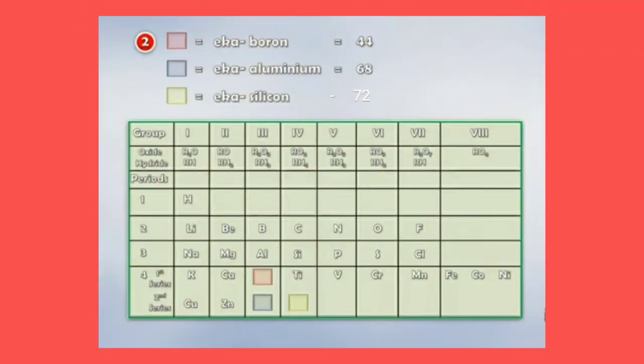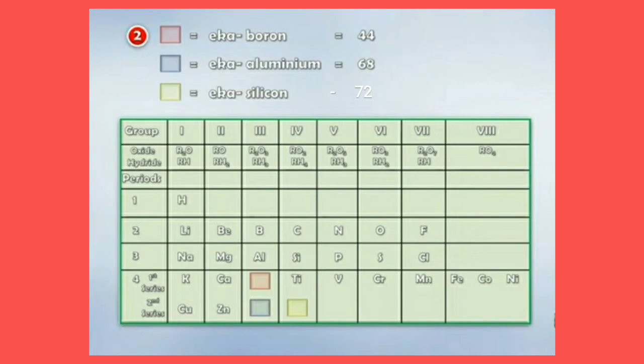The second merit is that Mendeleev kept some vacant places in the periodic table for the elements which were not discovered till then, and he gave the names Eka boron, Eka aluminium, and Eka silicon, from the known neighbors. Their atomic masses were indicated as 44, 68 and 72 respectively.